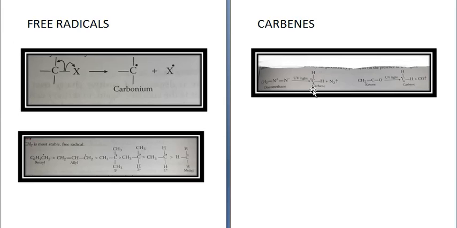Another example you can see over here, CH2=C=O. This is called ketene. Now in ultraviolet light, what happens is it splits into CO plus CH2, and in this CH2 has 2 unpaired electrons. So this is about the reaction intermediates,